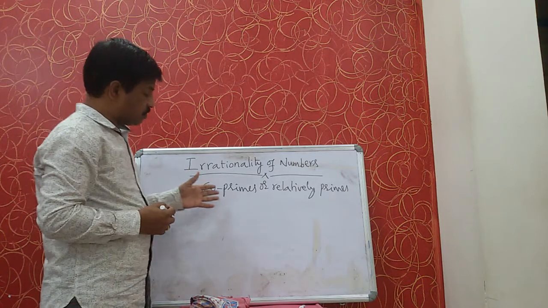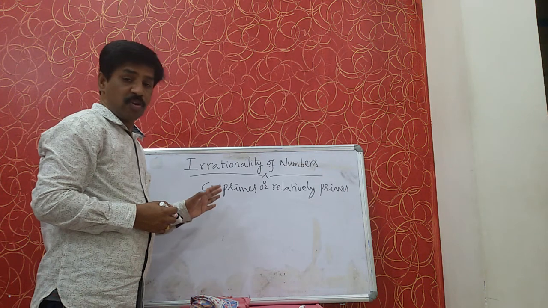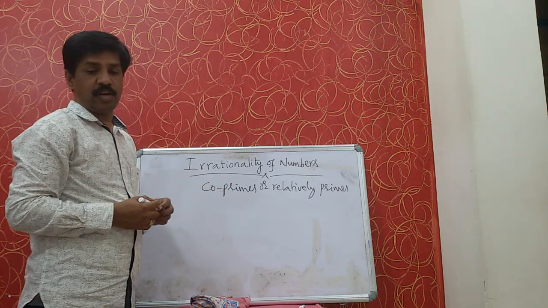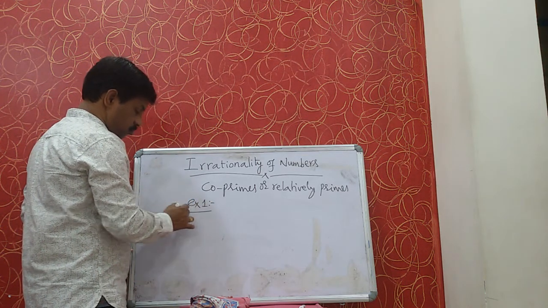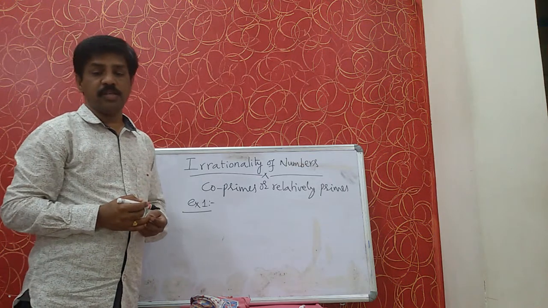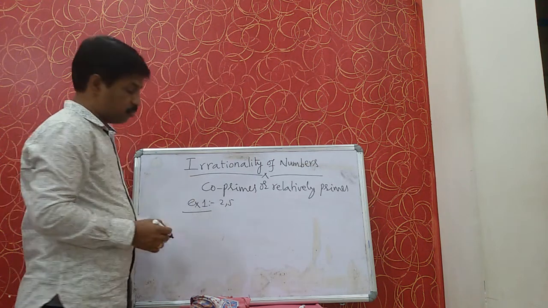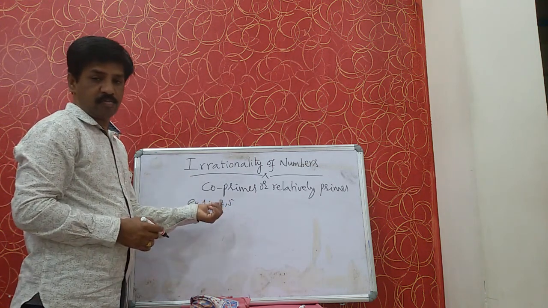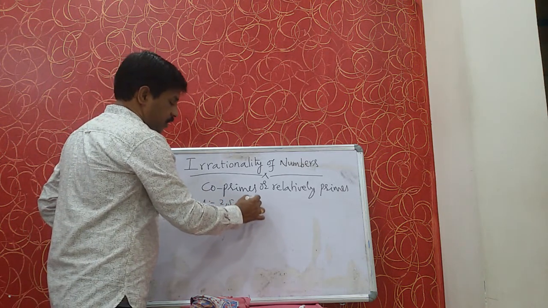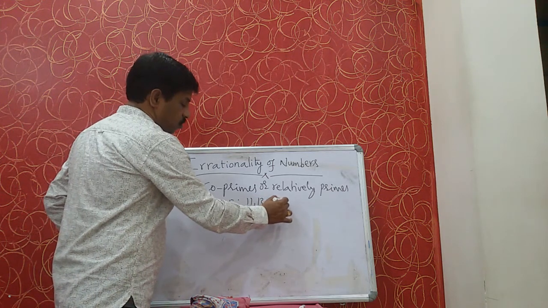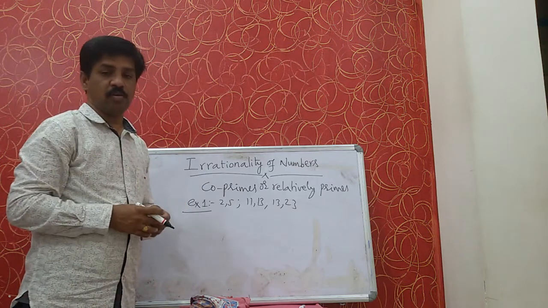And for these coprimes, we can give so many examples. Three types of examples we learned in 6th class. Once again, we will recollect them. Example 1: any two prime numbers are always coprimes. For example, 2 and 5 are coprimes, because the common factor is 1 or their HCF is 1. And next, 11, 13 or 13, 23. Like this, so many examples you can give.